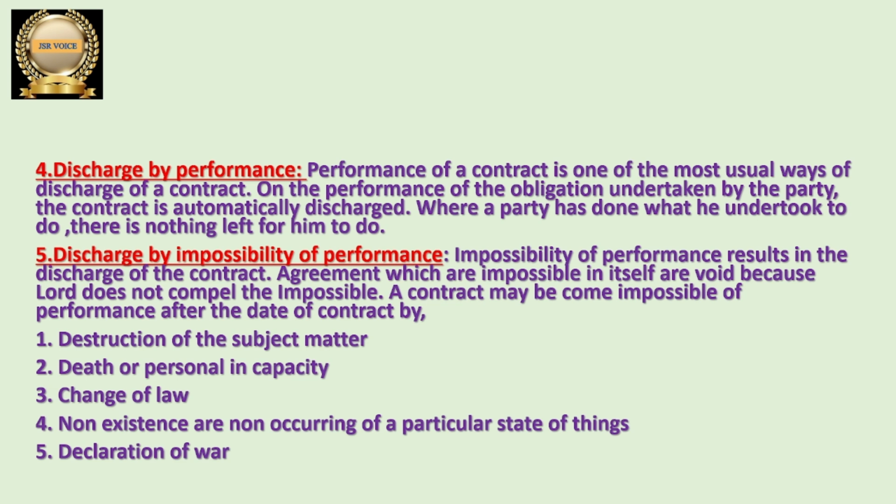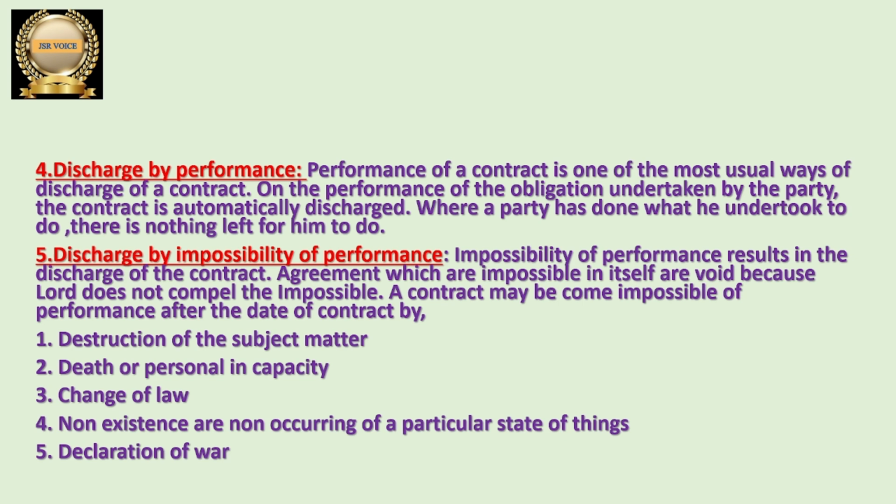So we can say that it is a discharge by performance, because nothing is left to do there. Everything is performed. Once the contract obligations are performed, the contract automatically comes to an end. So the next one, the fifth one, is discharge by impossibility of performance.